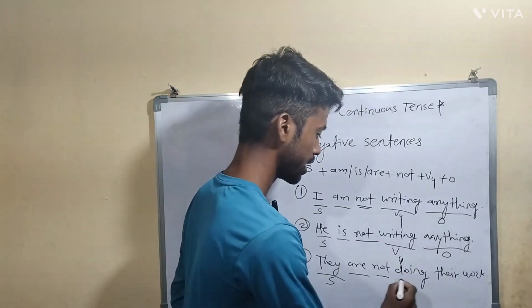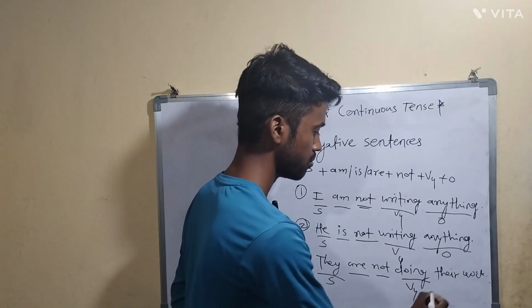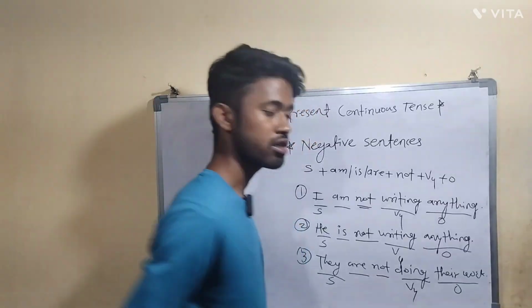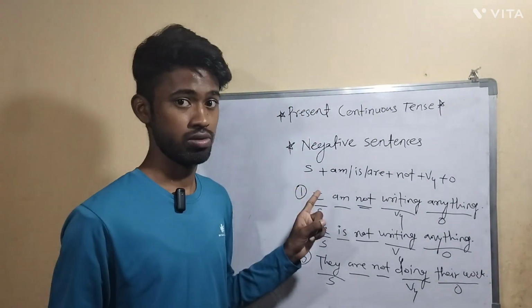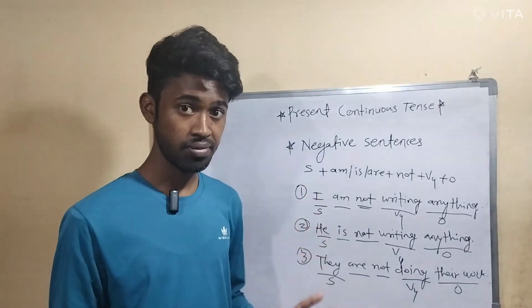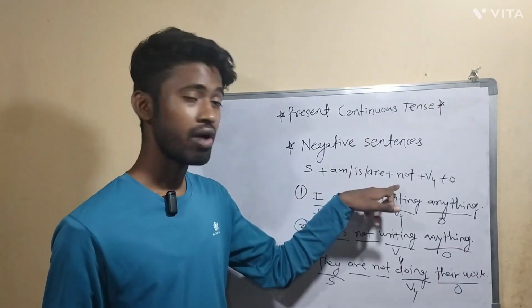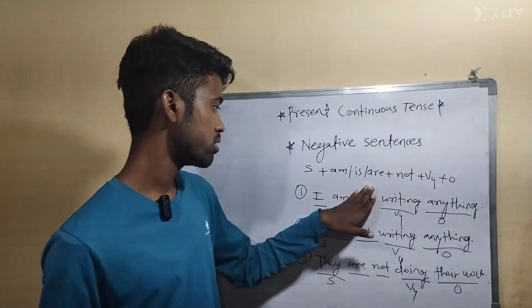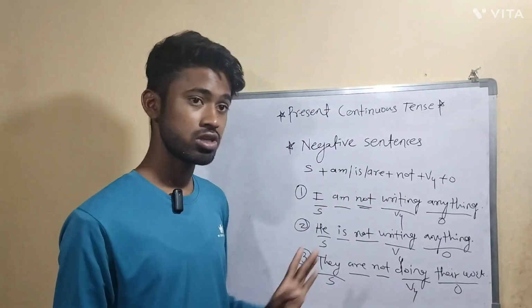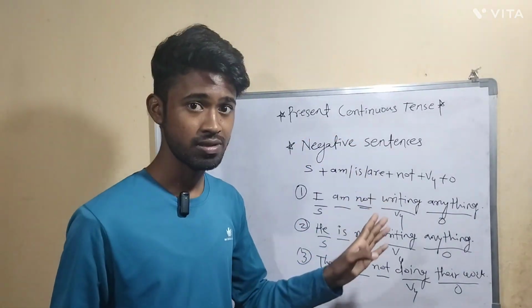After that, not for negative, doing is the fourth form of verb, and in the last, this part is the object. So first, you need to understand this structure. The structure is very simple here. Only not we have added after the helping verb. That's it. If I remove this not, it will become a positive sentence in present continuous tense.